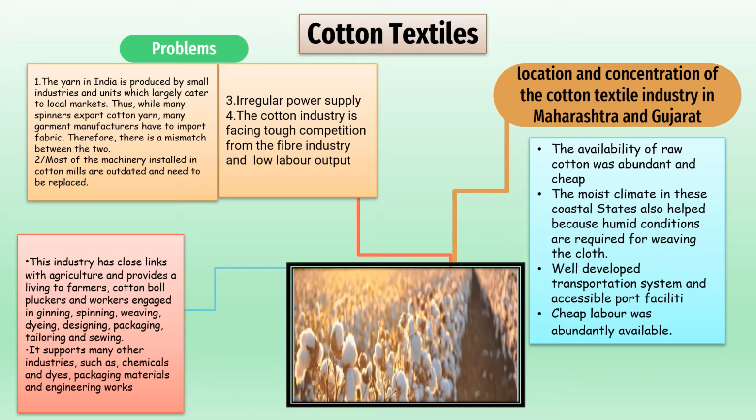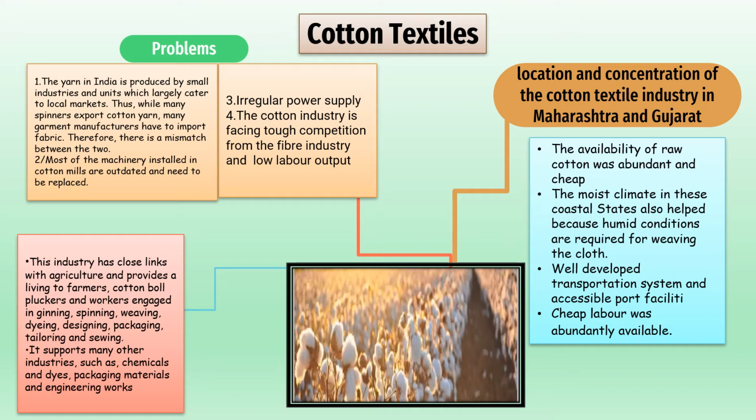It is spread over 30 towns and cities of India located in Maharashtra and Gujarat. Now children, why is cotton textiles mostly located in Maharashtra and Gujarat? Let's find out. First one, availability of raw cotton, which is there in plenty.